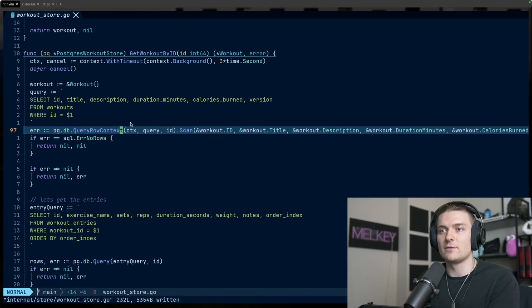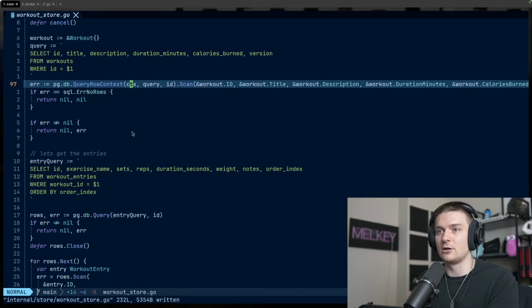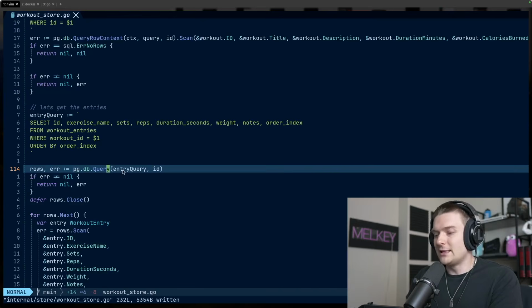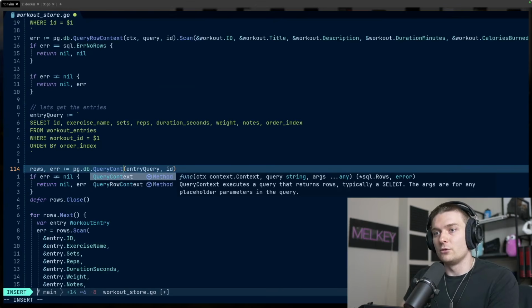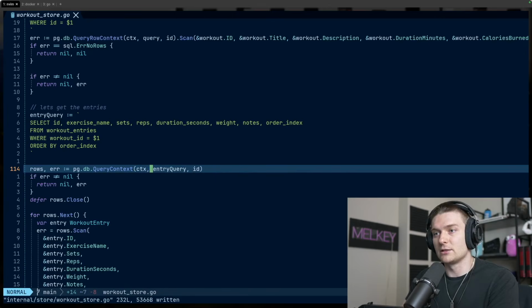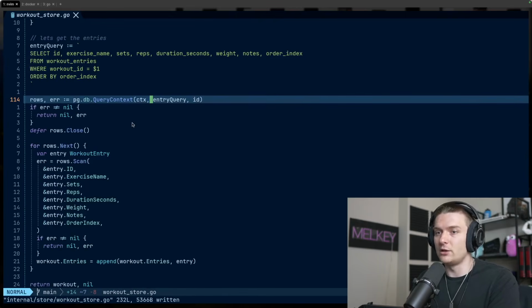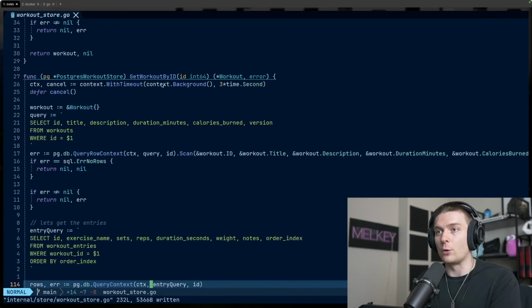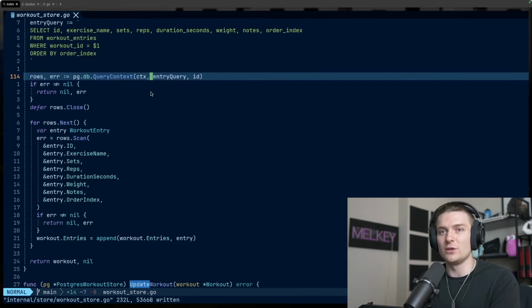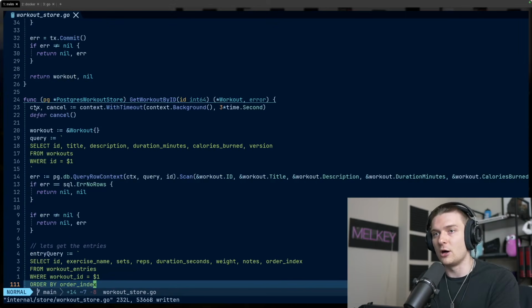And there you go. Now we have this QueryRowContext. We passed in that context, and now it's going to work exactly the same. However, it has this more strict 3-second timeout. And we can do the exact same thing here. Instead of QueryRow, we can do QueryRowContext and pass in the context like so. And that's really the only thing we need to do for our get workout by ID function. It now will execute within the 3-second timeout for the context we created within the scope of the function itself.